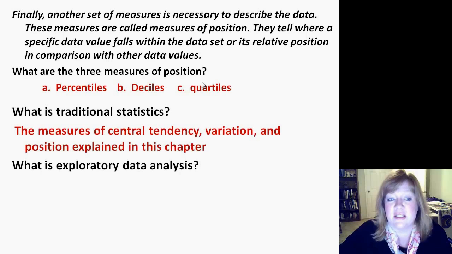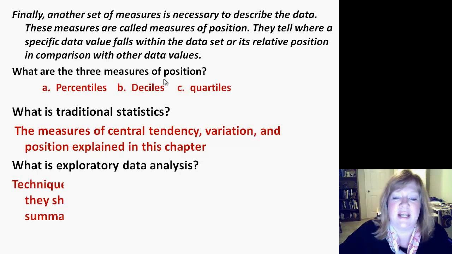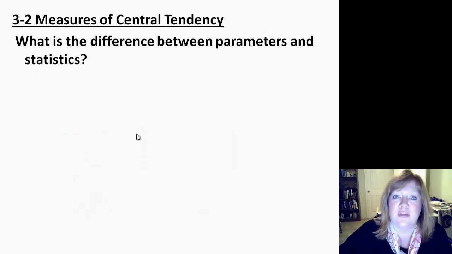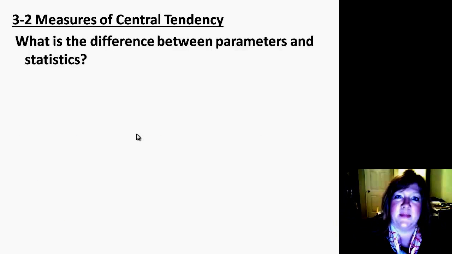Traditional statistics is the measure of central tendency, variation, and position explained in this chapter. So we are doing traditional statistics. What is exploratory data analysis? Those are techniques that are used to explore the data to see what they show, such as the box plot and the 5-number summary, which we will get to later. A lot of this stuff is just introducing the whole chapter. So let's get into the meat of the stuff.